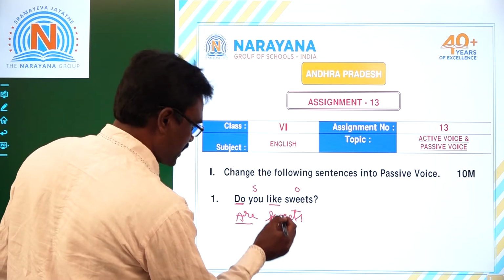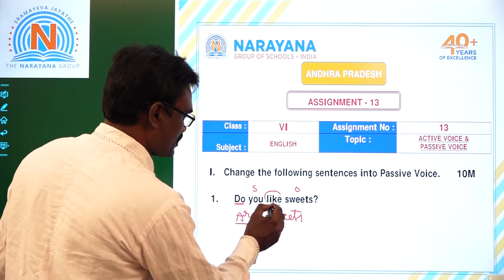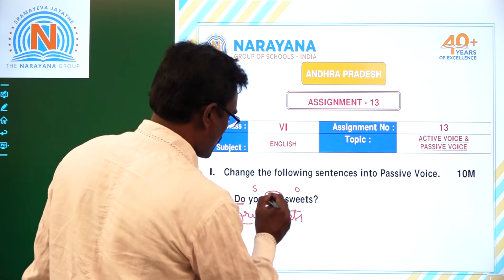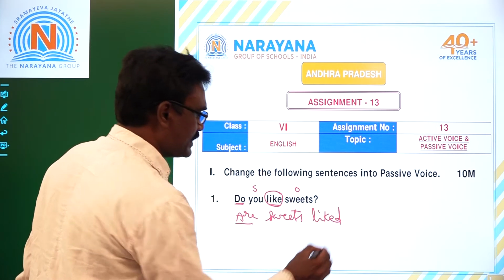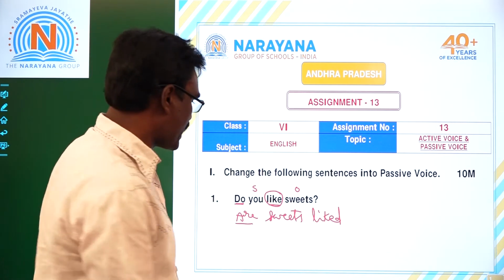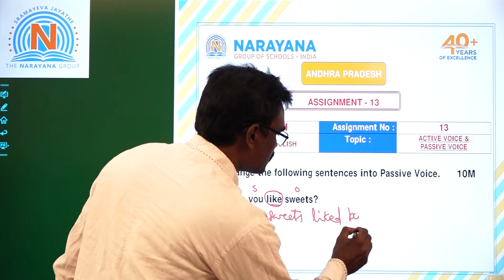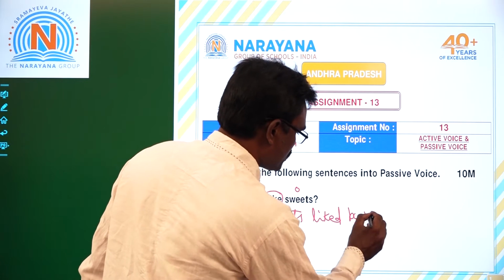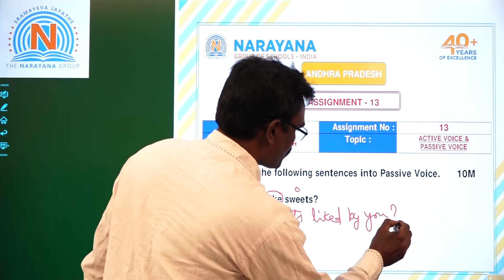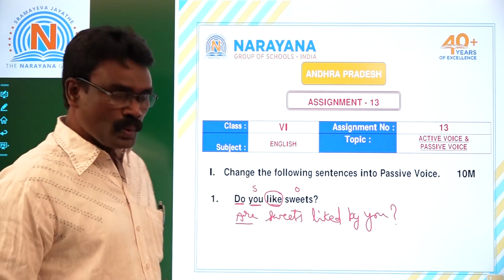After making subject, we should write this main verb into V3. Are sweets liked. Liked by. So you. The subject becomes object. Are sweets liked by you?